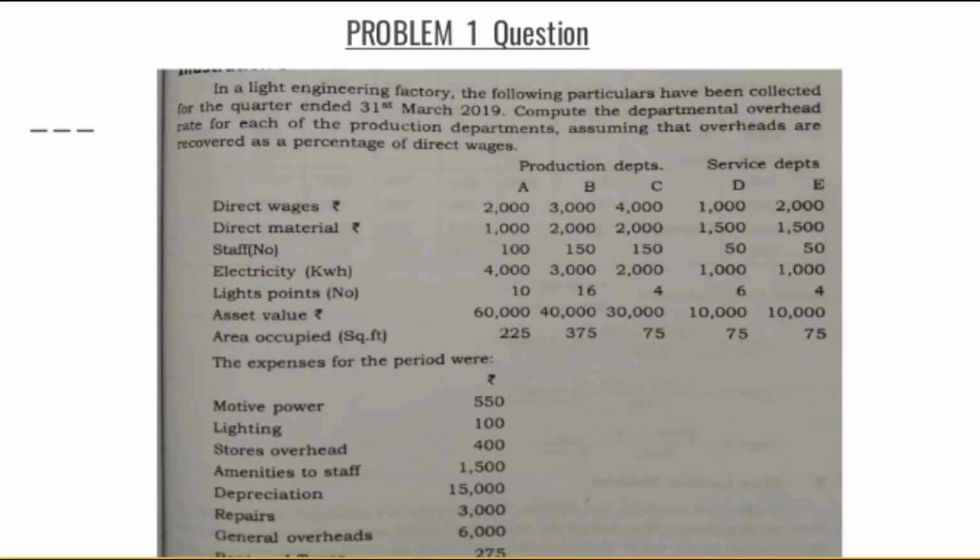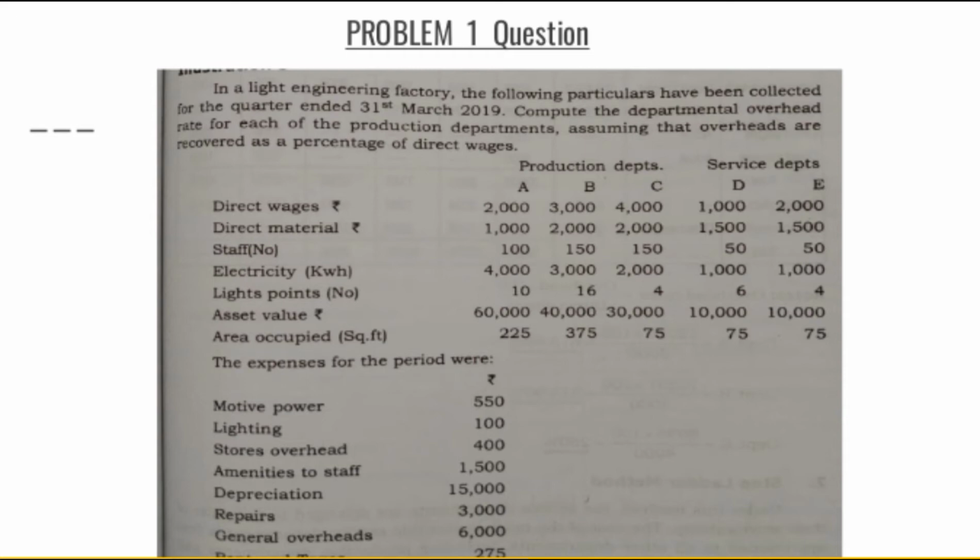In a light engineering factory, the following particulars have been collected for the quarter ended 31st March 2019. Compute the departmental overhead rate for each of the production departments, assuming that overheads are recovered as a percentage of direct wages. Here, in the first part of this question, we can see the basis of apportionment. There are 3 production departments and 2 service departments.